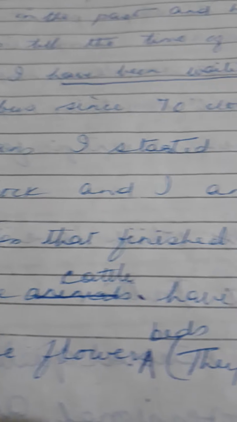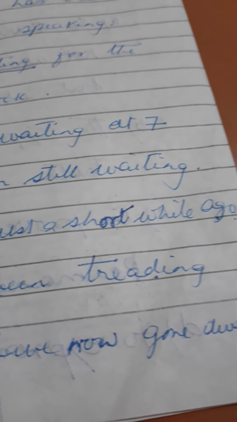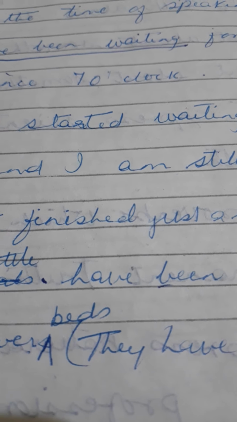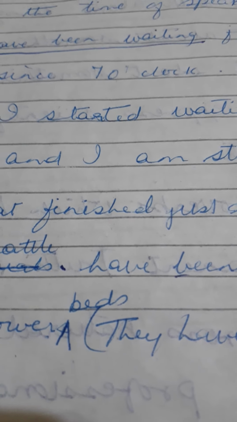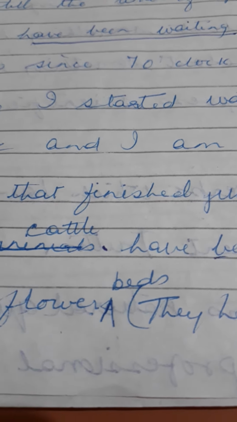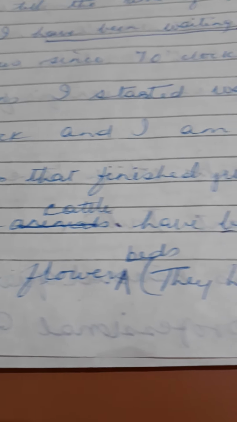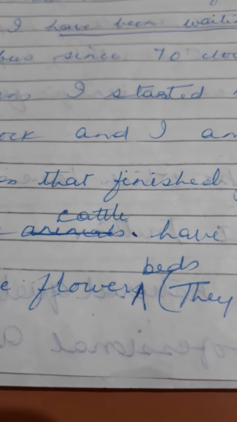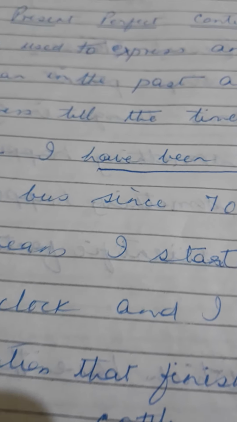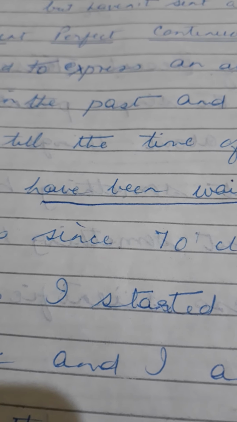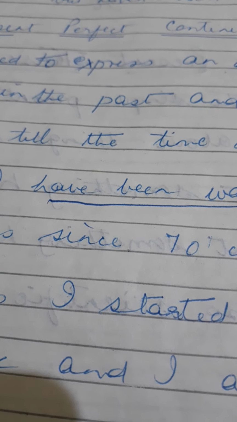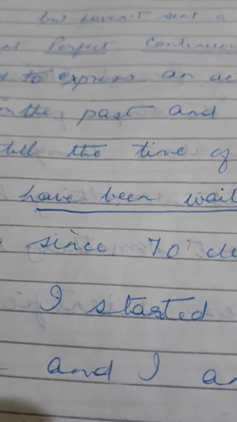And the second use is to express an action that finished just a short while ago. It has started and it has finished also, but just a short while ago. Then also we use present perfect continuous. For example, some cattle have been treading over these flower beds. They were walking on these flower beds, but now they have gone away.